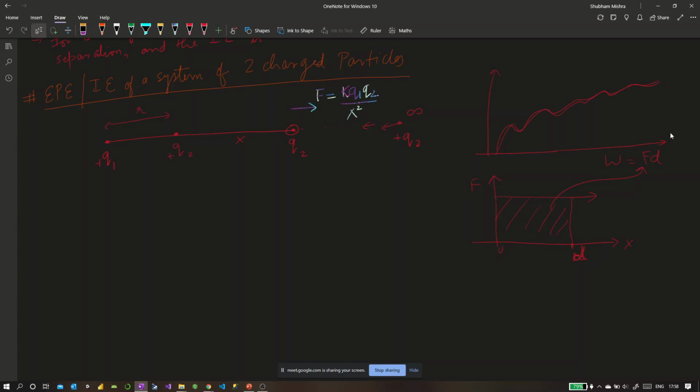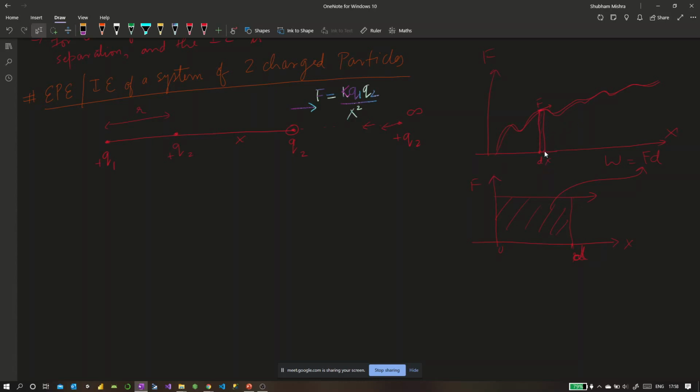Exactly. So we have this x and we have the force here. Even though the force is varying over displacement, in a very small section the force would be constant, in this limit. Let's say we split it across this displacement, and we can say that the force was constant here. This small displacement we can call dx, and then we keep on.